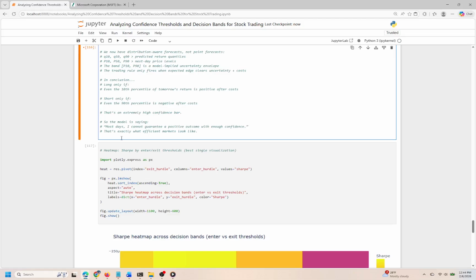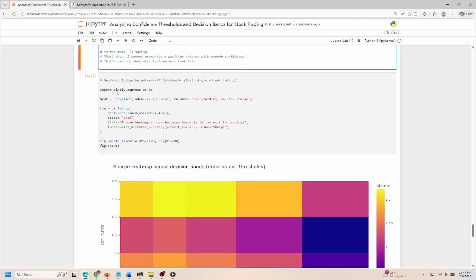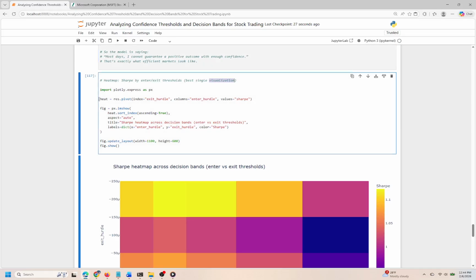Cell 13. In this cell, we delve into visualizing the relationship between enter and exit thresholds using a heat map, specifically focusing on how these factors influence the Sharpe ratio. This visualization is pivotal, as it not only aids in understanding the performance of trading strategies, but also highlights optimal decision bands, showcasing where our strategies perform best.